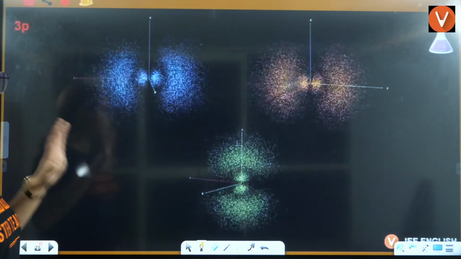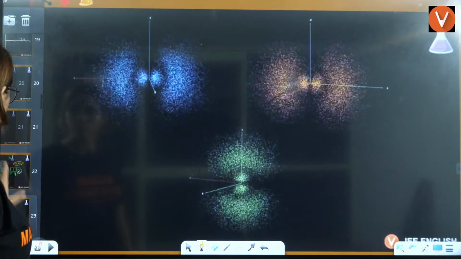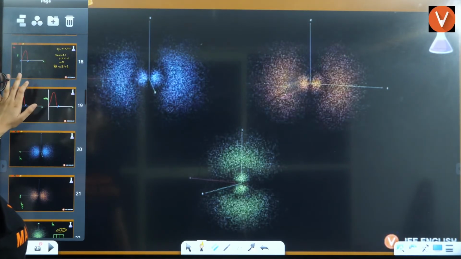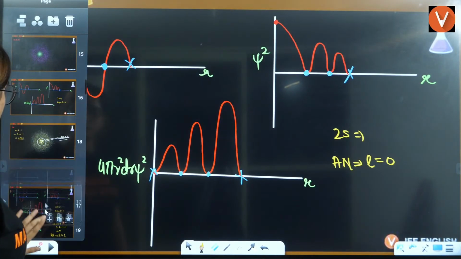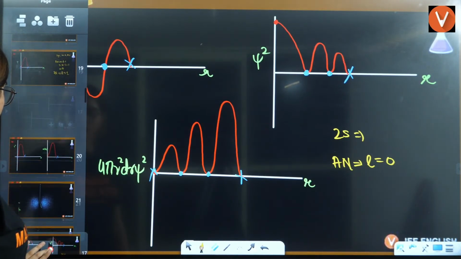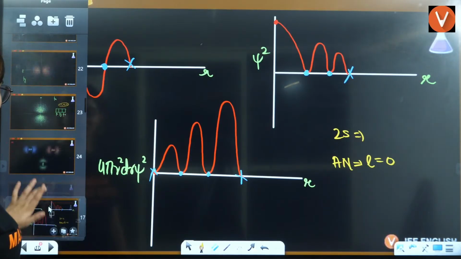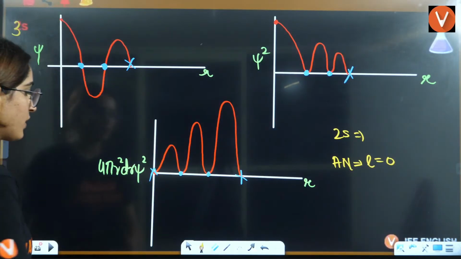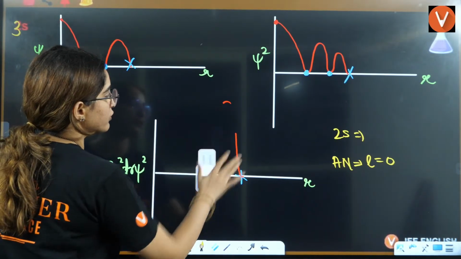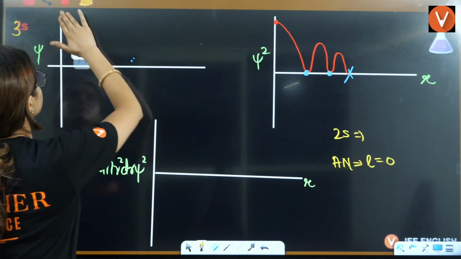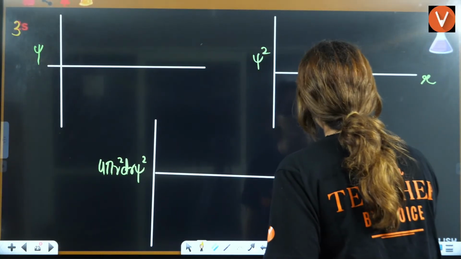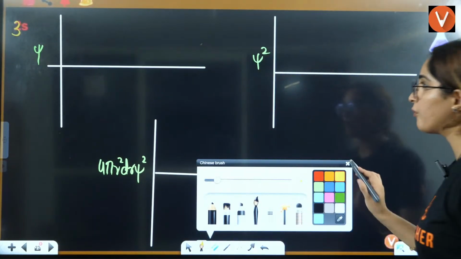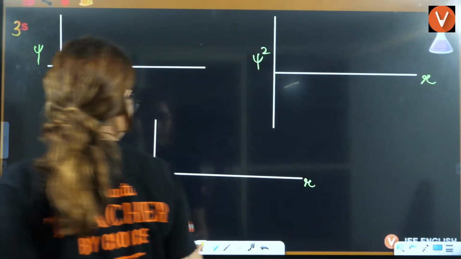Now we have 3p, right? Do you want me to draw the graphs of 3p, guys? To make less effort, I'll just put the 3p graph here, right? Okay, let's draw the graph of 3p. How many angular nodes and radial nodes for 3p?